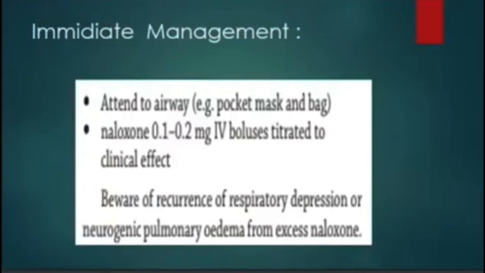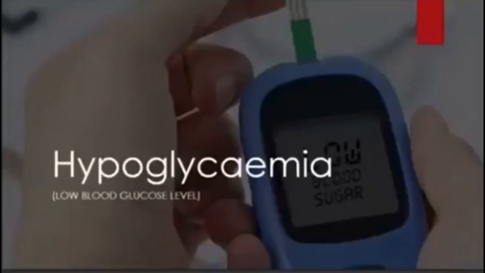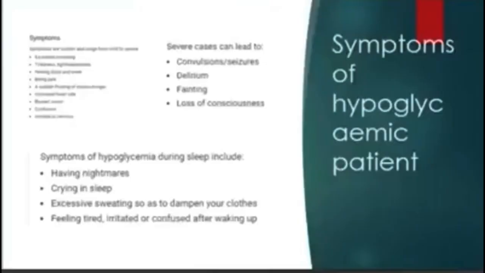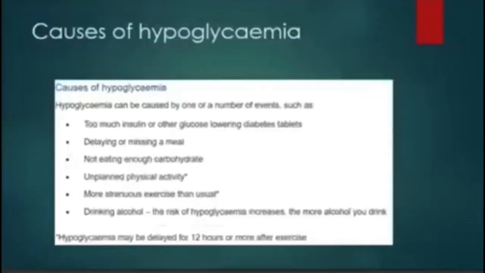And the next slide, which you can see here, is hypoglycemia, which means a low blood glucose level. You know the symptoms of hypoglycemia, and severe cases can lead to convulsions, seizures, delirium, fainting, and loss of consciousness. The causes may be an excess overdose of insulin, or not taking food after using insulin.